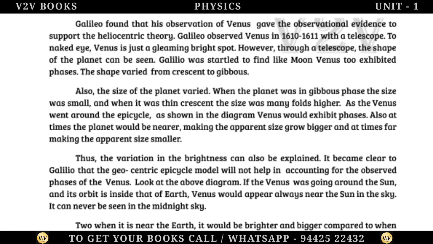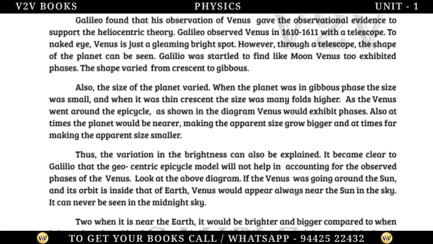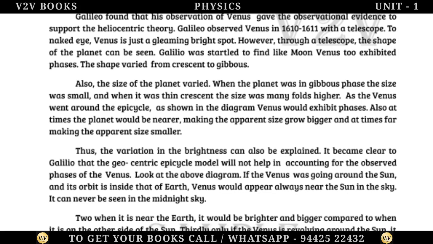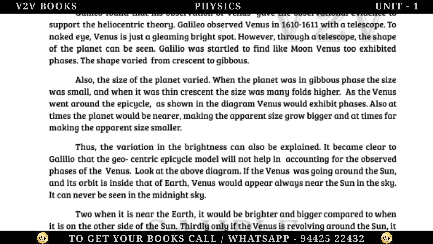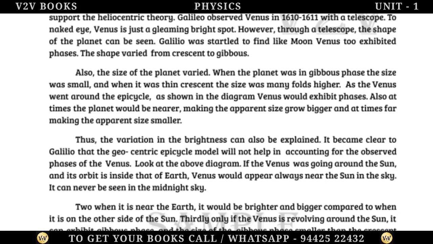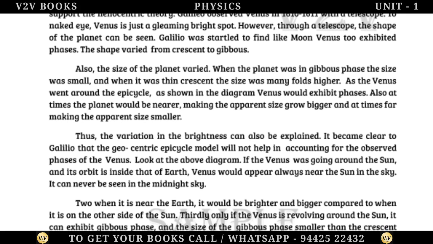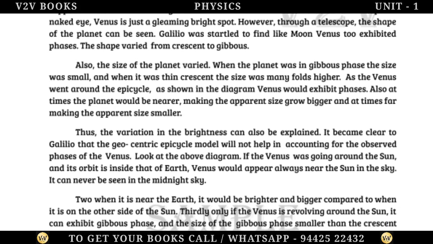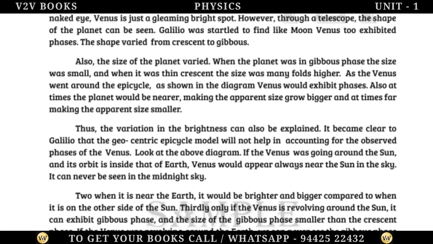Also, the size of the planet varied. When the planet was in gibbous phase, the size was small, and when it was a thin crescent, the size was many folds higher. As Venus went around the epicycle, as shown in the diagram, Venus would exhibit phases.